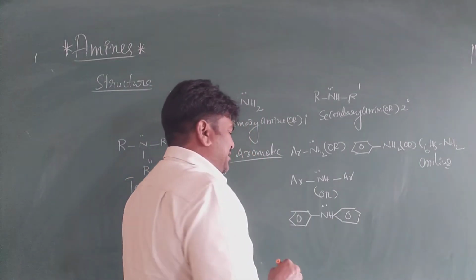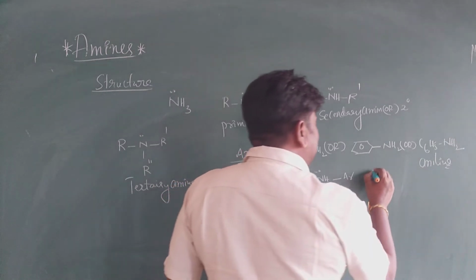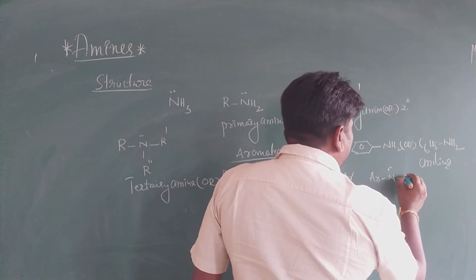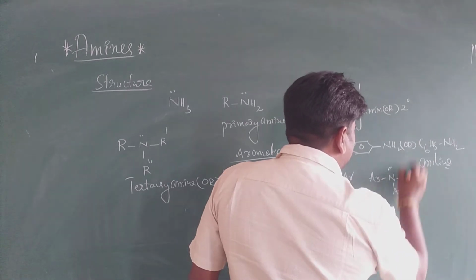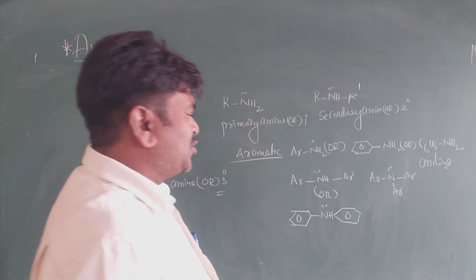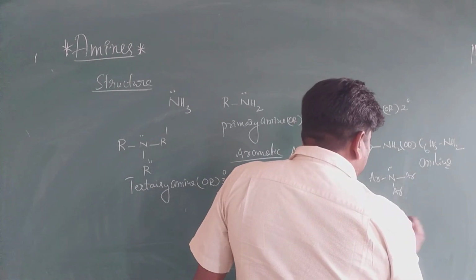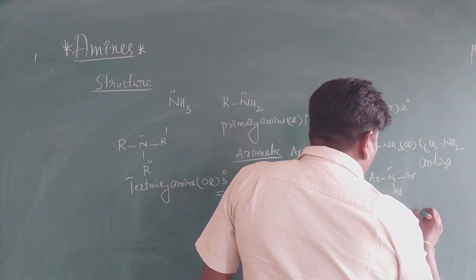Secondary aromatic amines and tertiary amines: Ar, N with a lone pair. Next one, it is Ar, Ar, and Ar. You see there, my dear students. Similarly, this is a benzene ring with N and a lone pair.